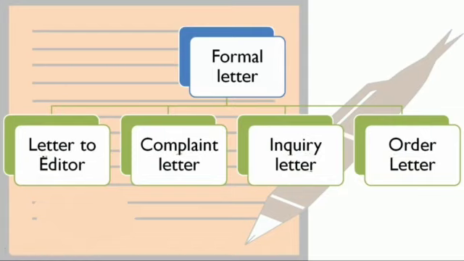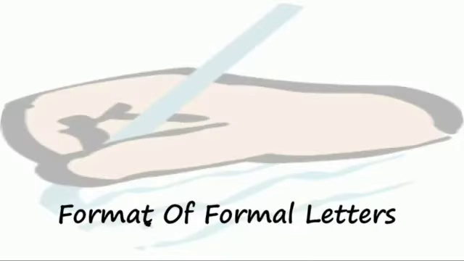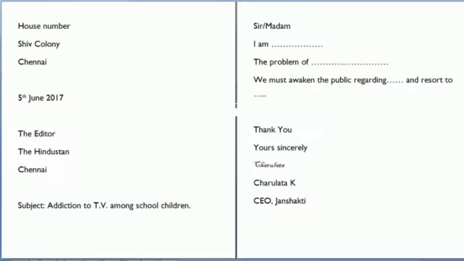As we know that these all four are formal letters, so they all have the same format. So before proceeding, let us see what is the format of formal letters. In the format, first of all we will write the sender's address. In the sender's address, first of all we will write the house number, then the name of the colony, and then the name of the city.